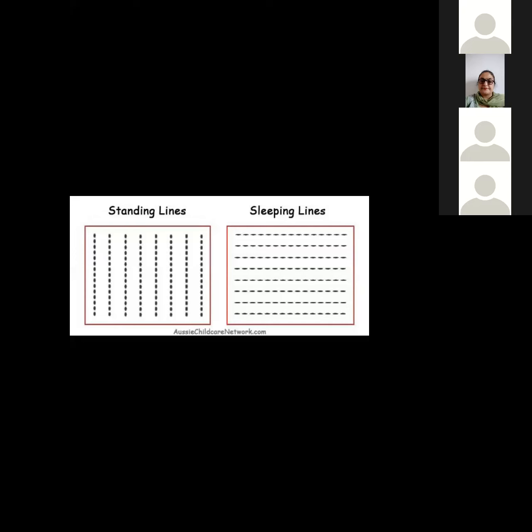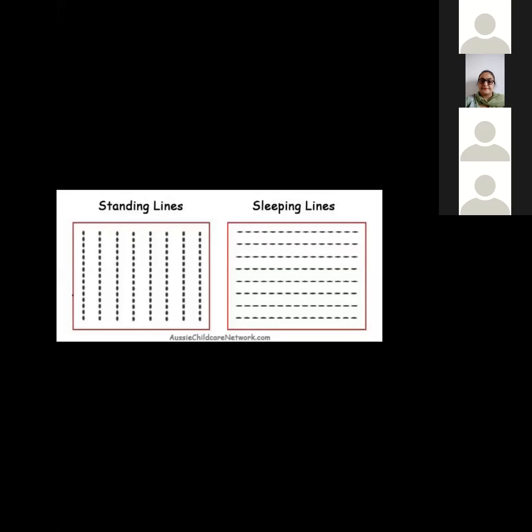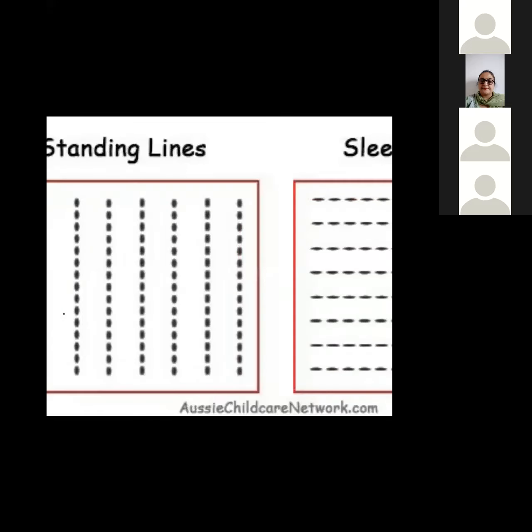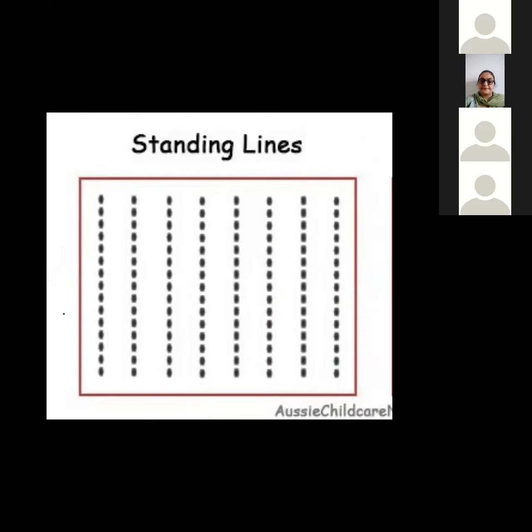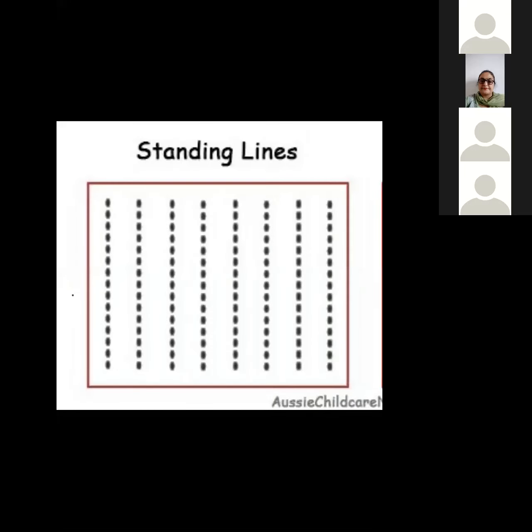So you can differentiate the different types of lines. So what we will do, one minute, we'll first do the standing one. With the help of a scale again, you will join the two points. That means this line with this line. Because I am doing it with hand, it will not come straight, but when you use a scale, it will come straight. The other one also I'll do.